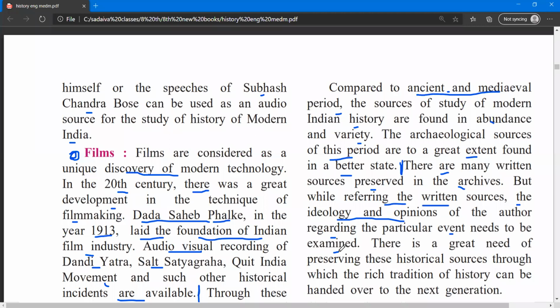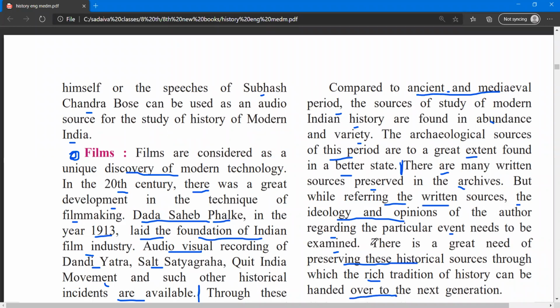You have to understand the point of view, the event or ideology or opinion in which the author wrote that. We have to understand that, we have to examine that. And this is the great need of preserving. Sorry, there is a great need of preserving these historical sources through which the rich tradition of history can be handed over to the next generation.